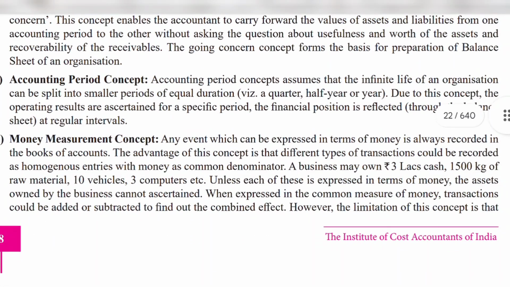Now the next concept is accounting period concept. Picture the business year as a series of episodes, like seasons in a TV show. Each episode covers a specific time, right? A quarter, maybe half year, or a year. So we analyze the business's performance in each episode and show its financial position like a snapshot in the balance sheet.